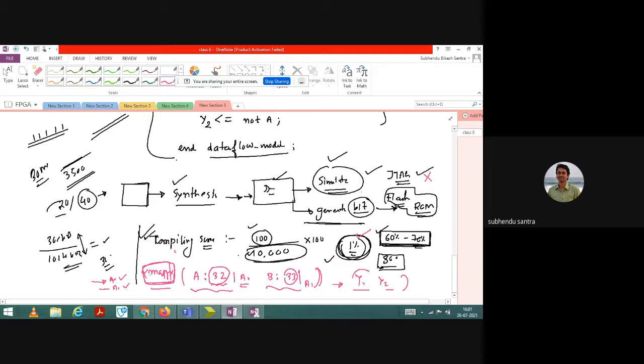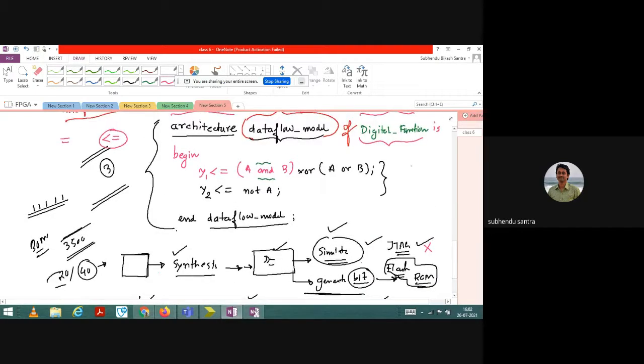And you can select an LED for y1 and y2 to see whether it is working or not. For the physical inputs A and B, you can take a push button. If you press it, it will be high; if you remove it, it will be 0. That also you can select. There is absolutely no problem. In real time, generally 0 to 5 volt, 0 is for logic 0 and 5 volt will be for 1.